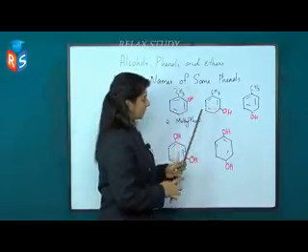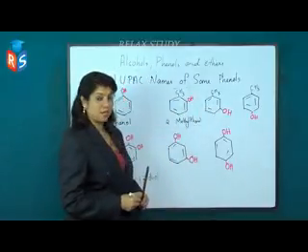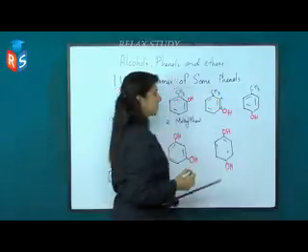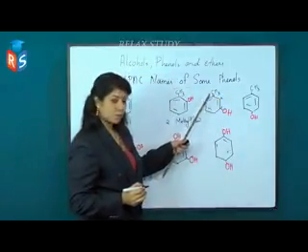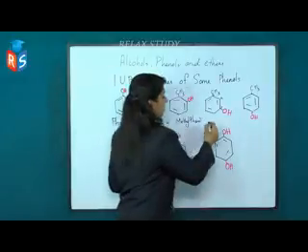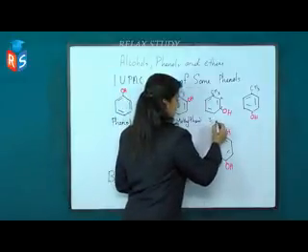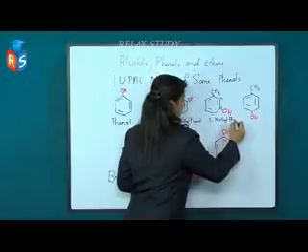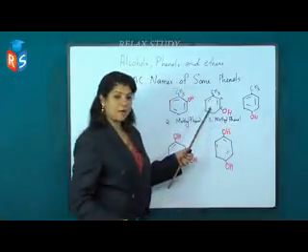And here you can see in the third position from here, this is the first carbon, second carbon and third carbon. The third carbon possesses one CH3 group. So this compound is 3-methyl phenol. This is 3-methyl phenol.